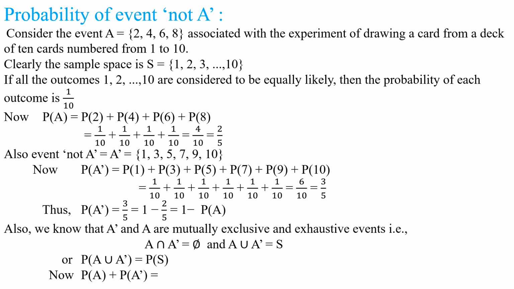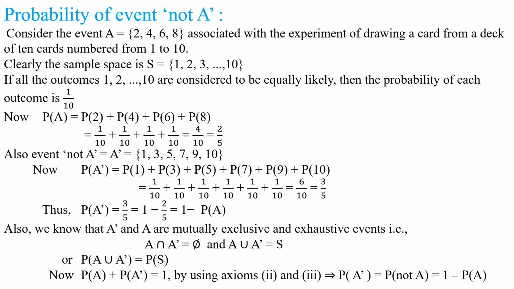Now P of A plus P of A complement is equal to 1, by using axiom 2, P of S is equal to 1. Yes, my children. And using the third axiom also, for two mutually exclusive events. So finally we got P of A complement, P of A dash, that is P of not A, is equal to 1 minus P of A. Please remember this formula, my children, well. Okay, my children, these are the concepts for this exercise 16.3.